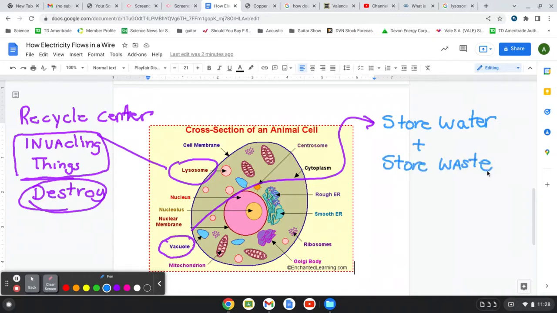So the cell needs water. They also destroy. No, that's the lysosomes. They also store waste, right? And food for the cell, right? So they're going to store water, they're going to store food for the cell, and they can store waste, right? So those are the organelles for an animal cell.